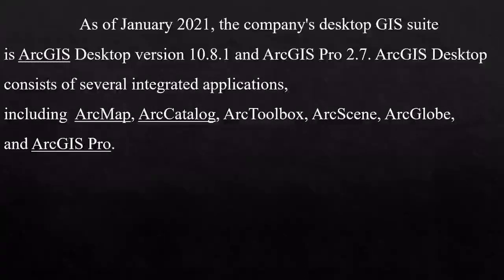ArcGIS desktop consists of several integrated applications including ArcMap, ArcCatalog, ArcToolbox, ArcScene, ArcGlobe and ArcGIS Pro. These are various tools which are incorporated in ArcGIS. So the latest desktop version is ArcGIS 10.8.1 and ArcGIS Pro 2.7. This ArcGIS is widely applied in almost all fields all over the world.